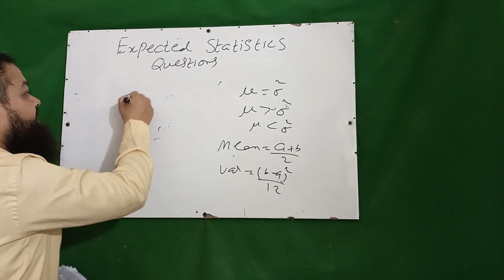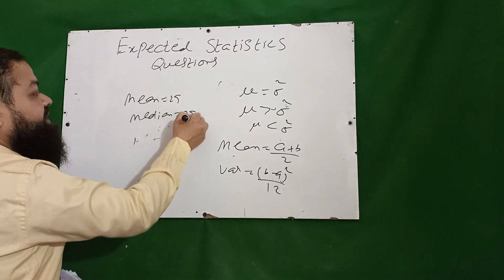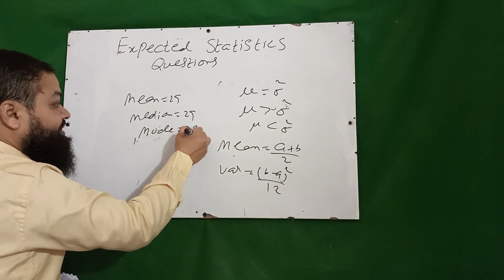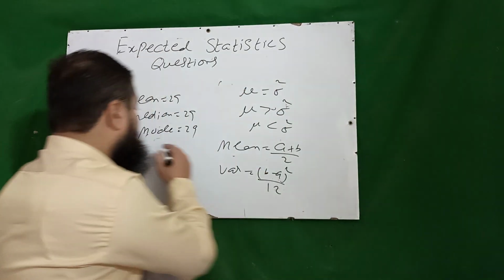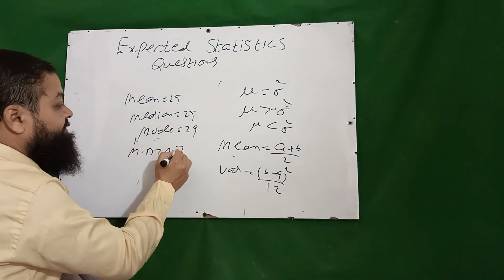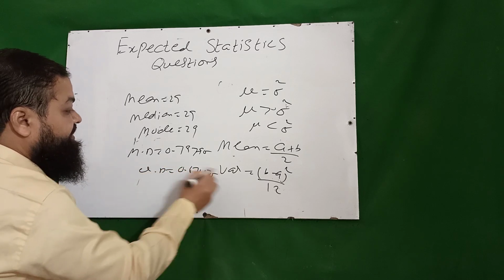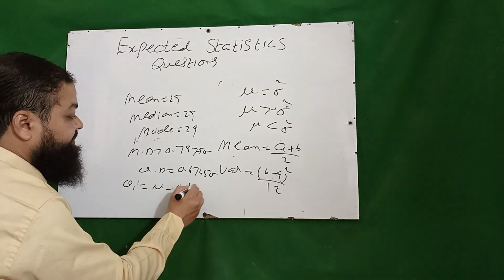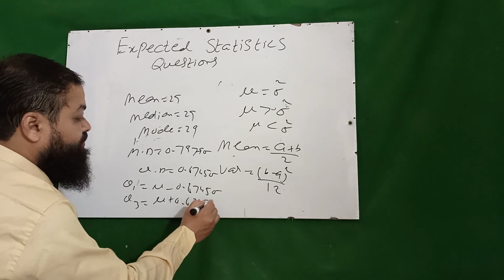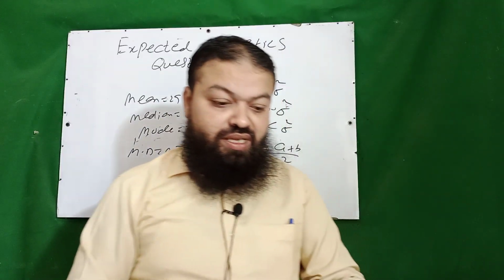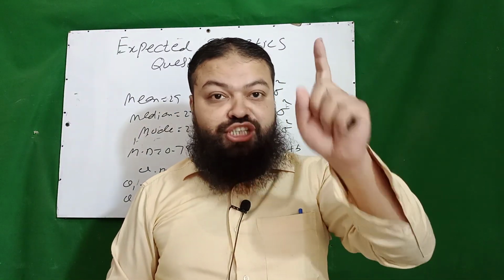In normal distribution, if mean is equal to 29, then what is median? Median will also be equal to 29 and mode will also be equal to 29, because we have learnt that in normal distribution mean, median and mode are equal, and mean deviation is equal to 0.7979 sigma and quartile deviation is equal to 0.6745 sigma. Q1 is equal to mu minus 0.6745 sigma and Q3 is equal to mu plus 0.6745 sigma. In normal distribution, mean is the location parameter, standard deviation is the scale parameter.